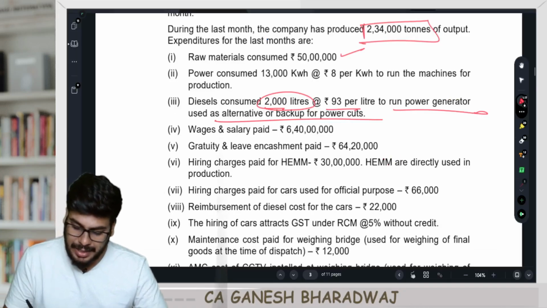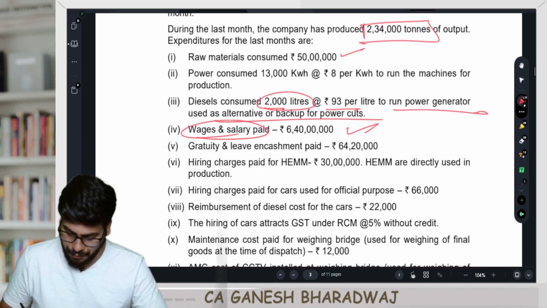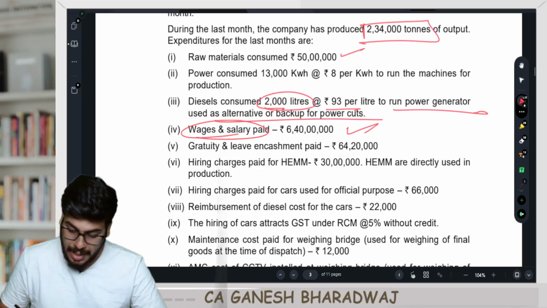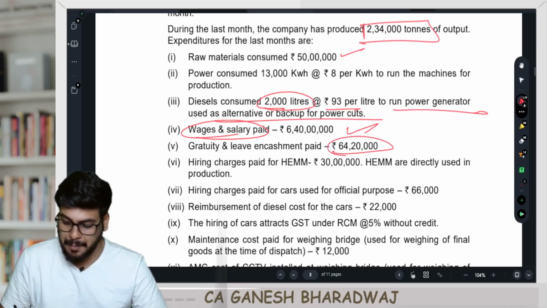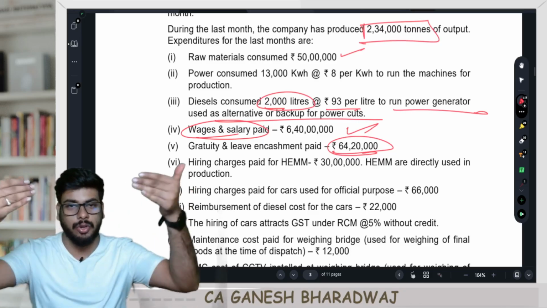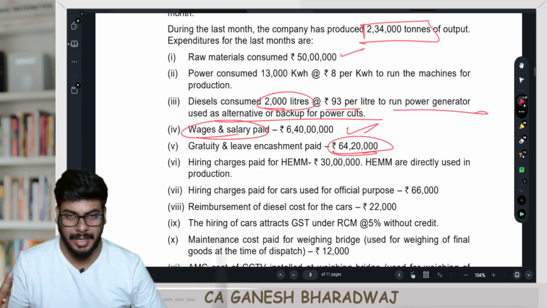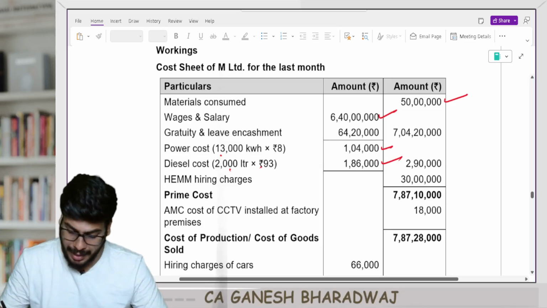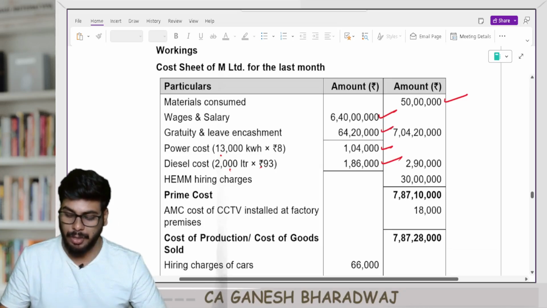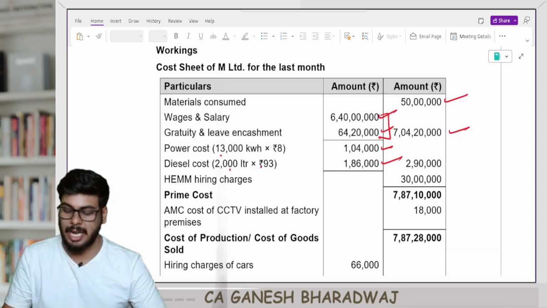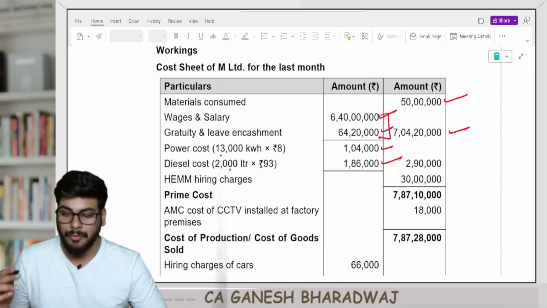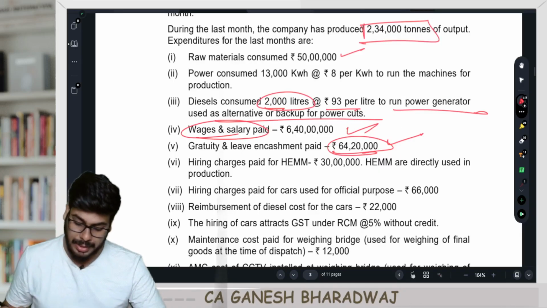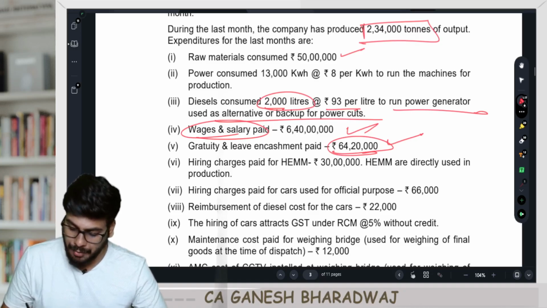Then wages and salaries paid is 6 crore 40 lakhs, right? One part of your direct labor cost. Gratuity and leave encashment paid. This is also pertaining to the direct laborers, right? That is the assumption we take. So 64,20,000 also forms part of your direct labor cost only. If you add up the two, you get 7 crore 4 lakhs and 20,000 as your total labor cost.